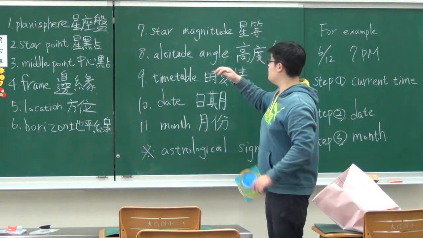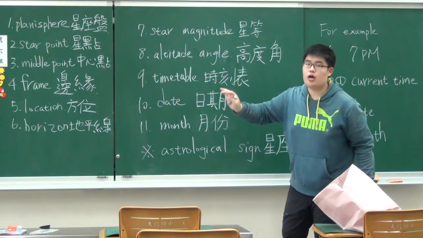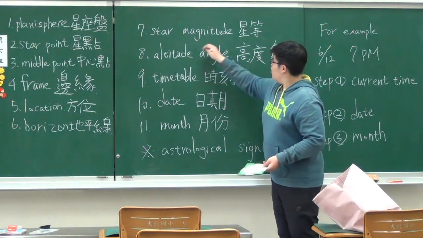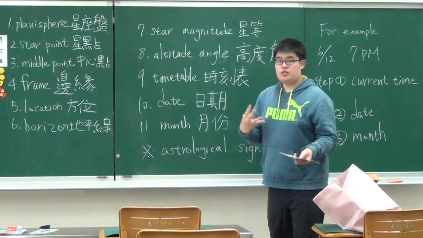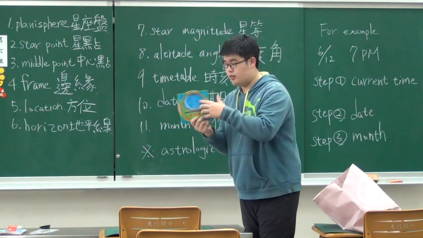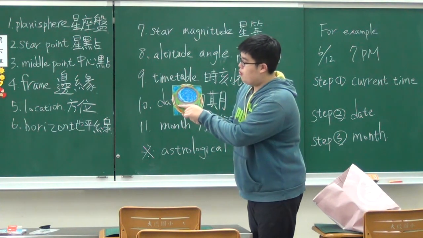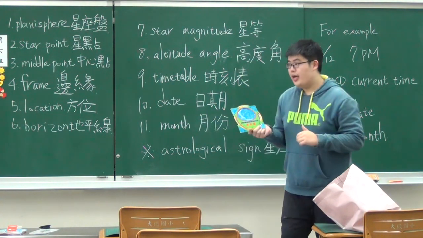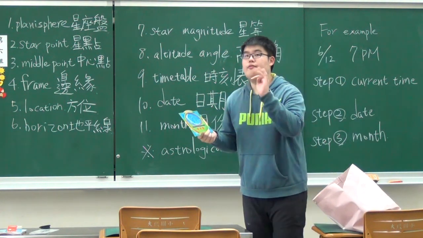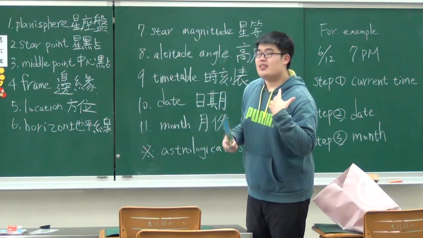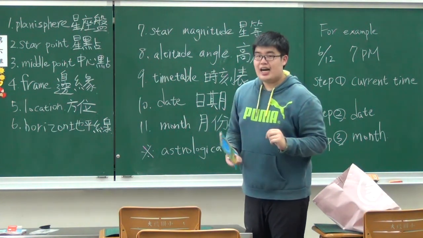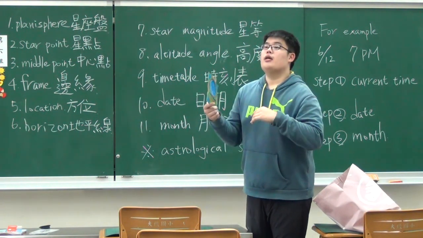Move on to the next word, star magnitude. Again, star magnitude. So what is star magnitude? Look carefully here. Now we have 4 degrees of star magnitude: 1, 2, 3, and 4. If the star magnitude degree is higher, that means the star in the sky is darker.